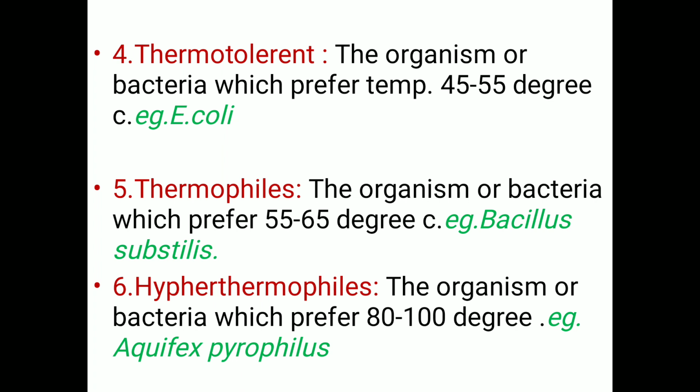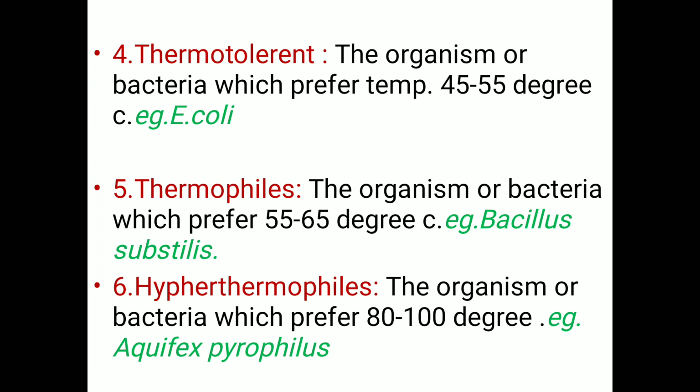Next one, thermophiles. So thermophiles means what? Those organisms or bacteria which prefer 55 to 65 degrees Celsius, or the growth of such bacteria takes place at a high temperature, that is 55 to 65 degrees Celsius, or it withstands high temperature. For example, Bacillus subtilis.